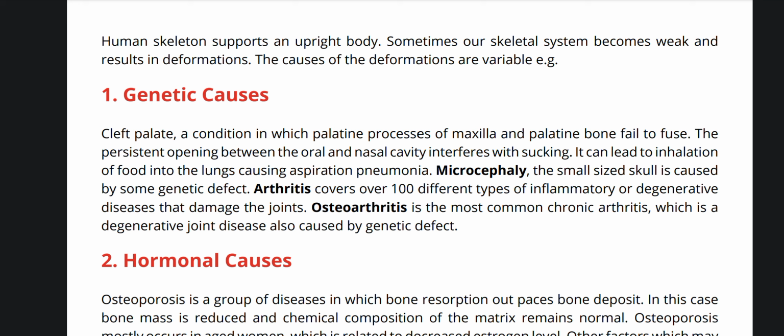Microcephaly, the small-sized skull, is caused by some genetic defect. Arthritis covers over 100 different types of inflammatory or degenerative diseases that damage the joints. Osteoarthritis is most common. Chronic arthritis, which is a degenerative disease, is also caused by genetic defect.